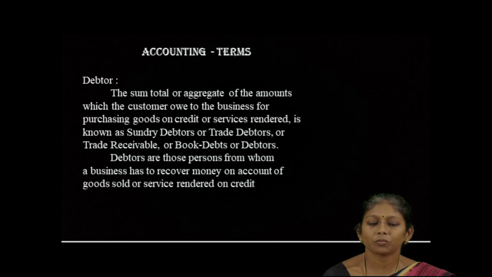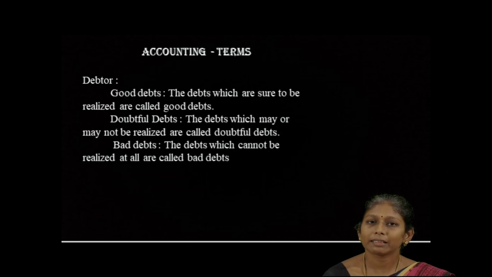Debtors are those persons from whom the business has to recover the money on account of goods sold or services rendered on credit basis. They have to pay the amount at a future date. There are three types of debtors. First one is good debts.